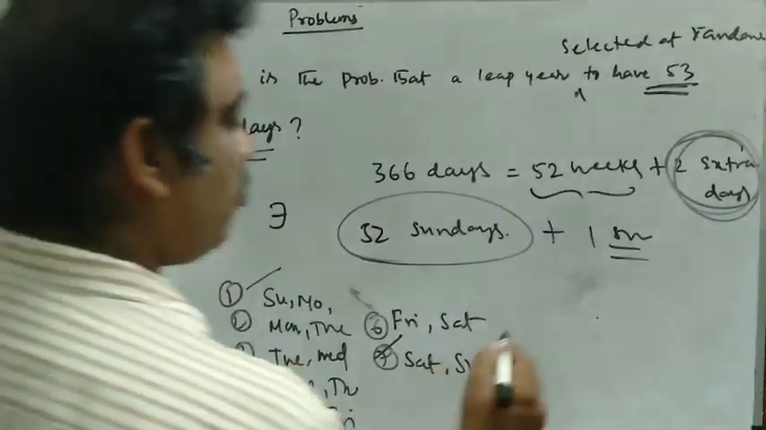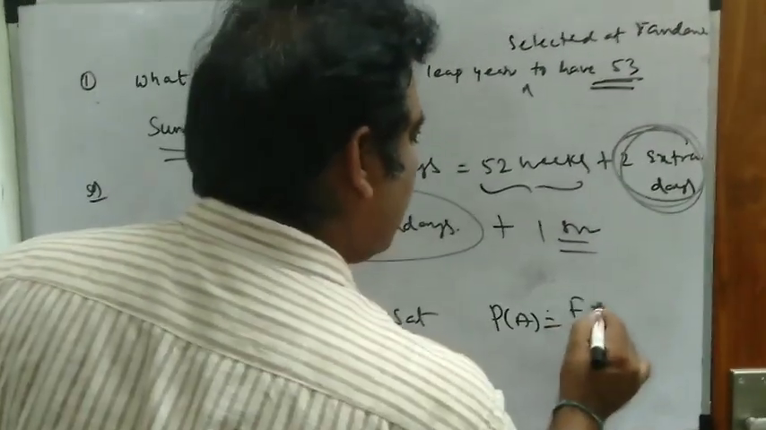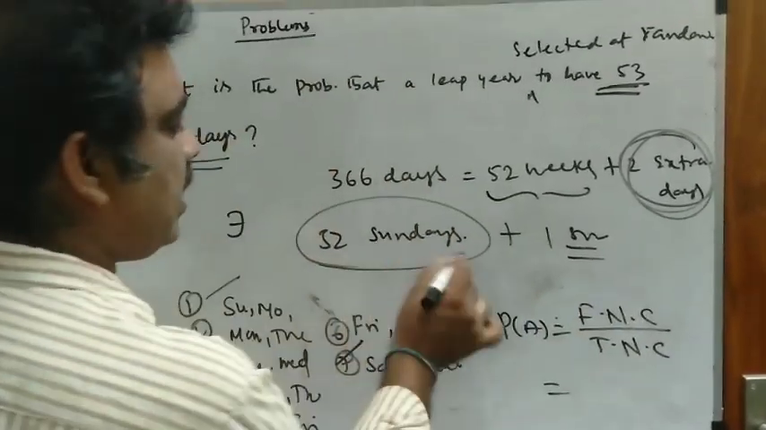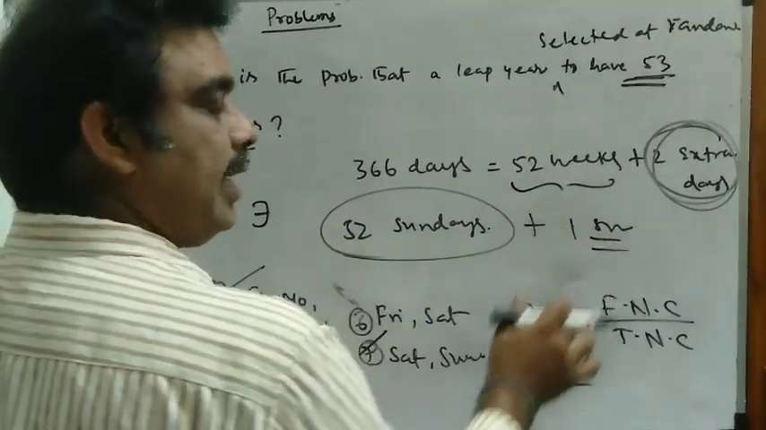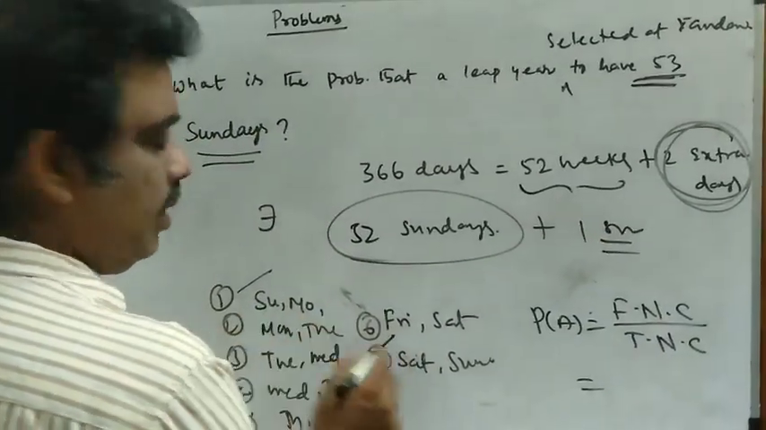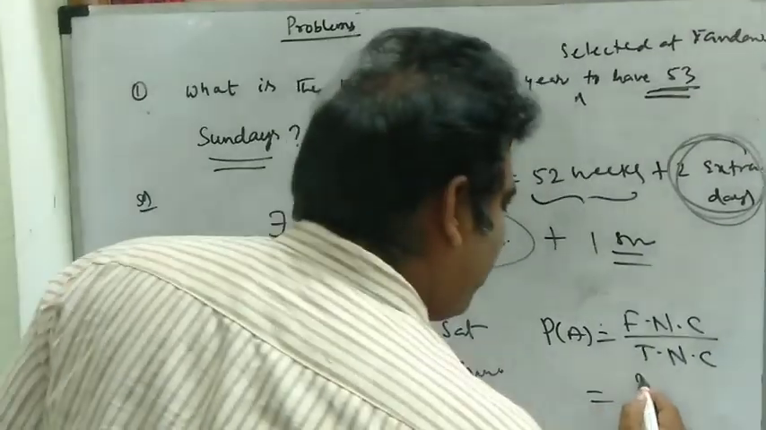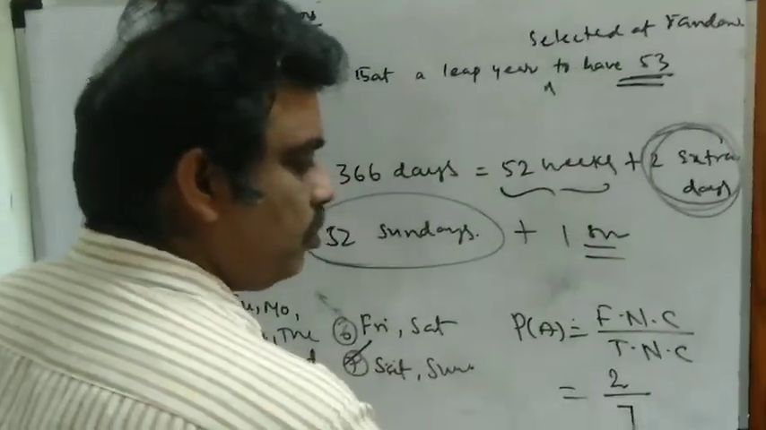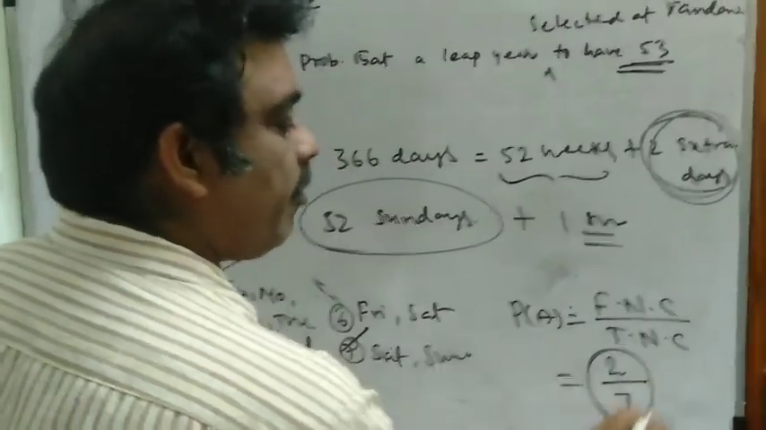We know that the probability of the event A to happen is favorable number of cases by total number of cases. Already 52 Sundays are existing, so we are looking for only one more Sunday. One Sunday can be obtained from 2 out of 7 outcomes. So the favorable cases are 2, and the total number of cases is 7. This is the required probability.